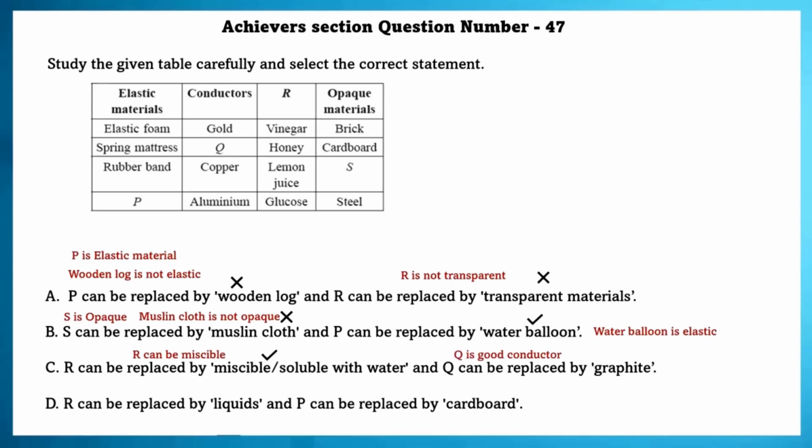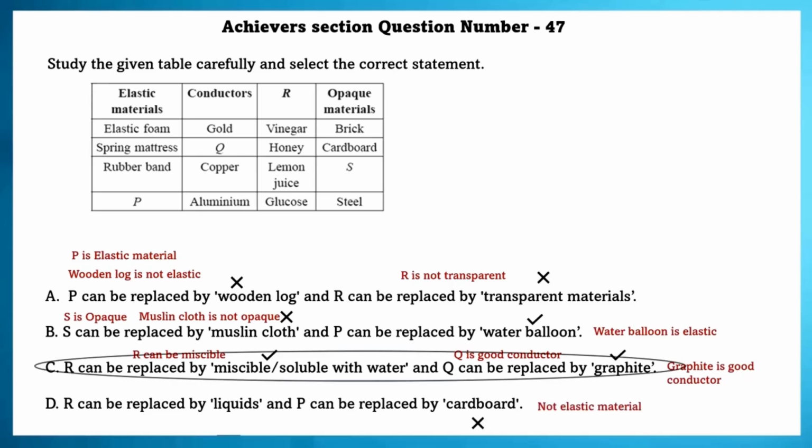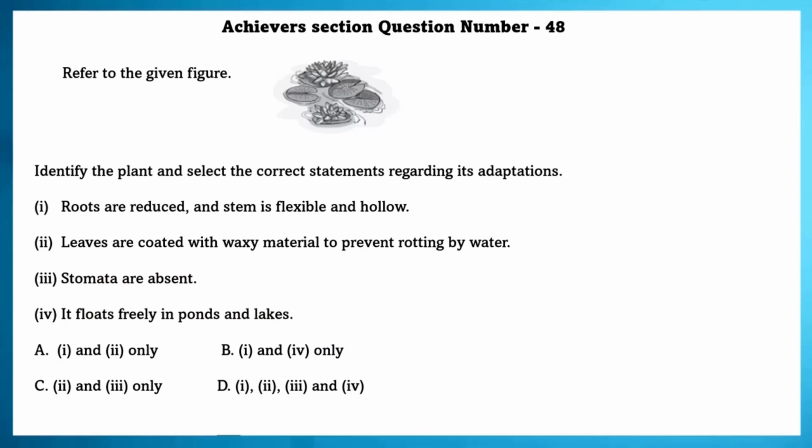Q is a good conductor. Graphite is a good conductor. Yes, Q is also correct in the C option. R can be replaced by liquids. Yes, it is true. P can be replaced by cardboard. Cardboard is not an elastic material. The D option cannot be the correct option. The answer is the C option. Achiever section question number 48.